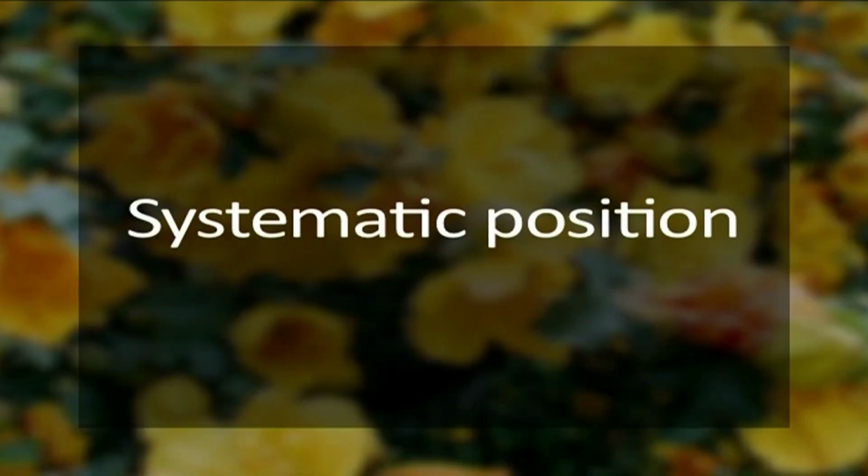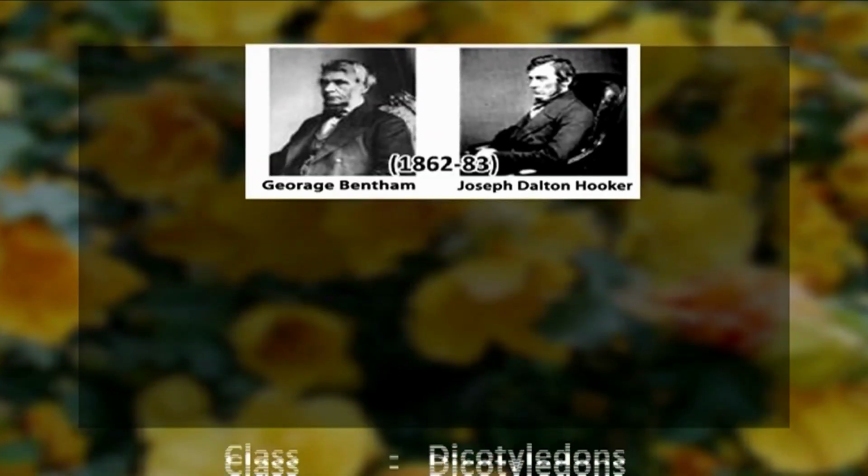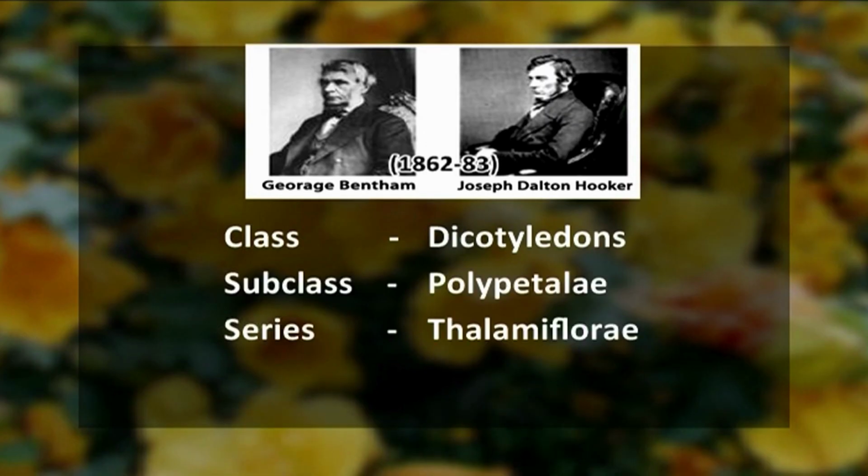Now, talking about the systematic position of Malvaceae. Different systematists have classified Malvaceae under different classification schemes. In this lecture, we will discuss only the prominent classification systems, starting with Bentham and Hooker's system of classification. Bentham and Hooker classified Malvaceae under the class Dicotyledons, subclass Polypetalae, series Thalamiflorae, and the order Malvales.